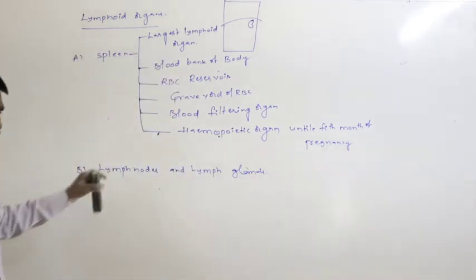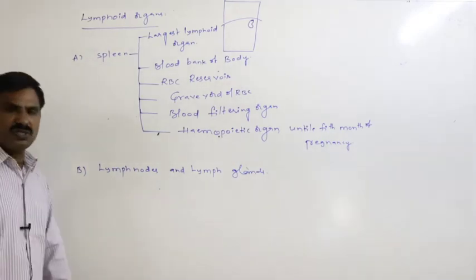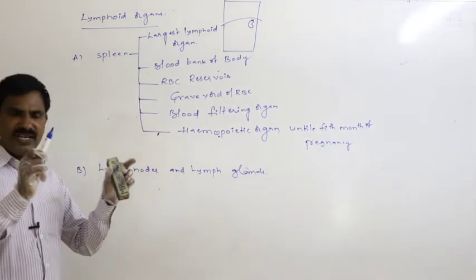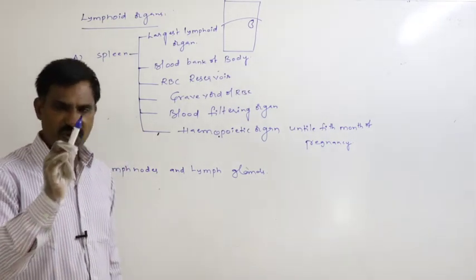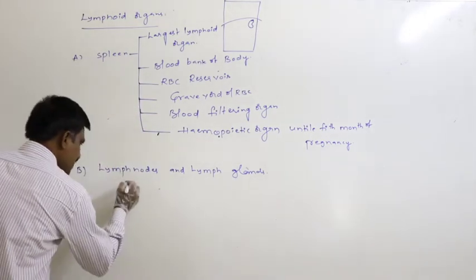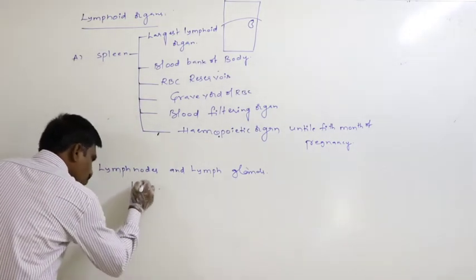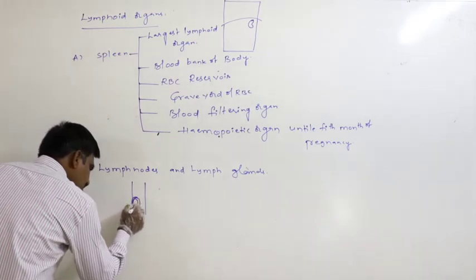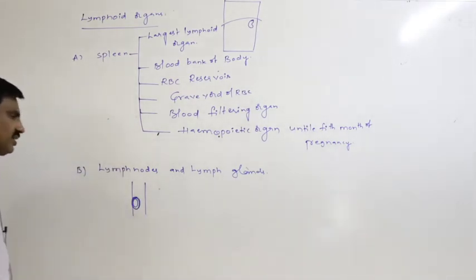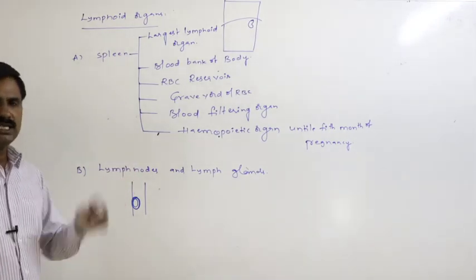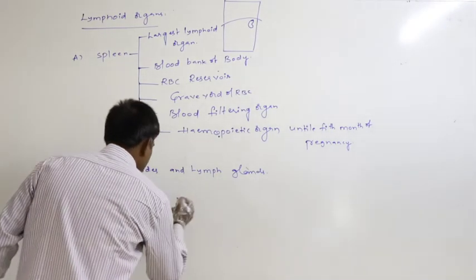Such structures are said to be the lymph nodes and the lymph glands. What is the use of the lymph nodes and the lymph glands?